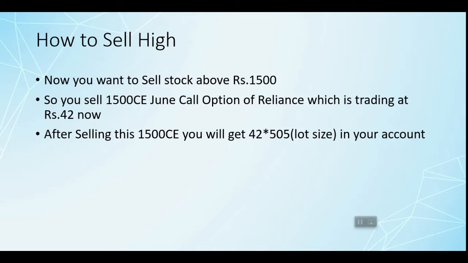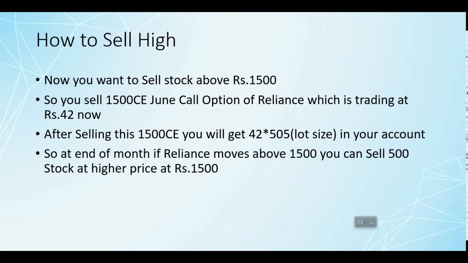Okay, so at the end of the month, if Reliance moves above 1500, you can sell 500 stocks at the higher price, as you are willing to sell it above 1500. Now the stock price has moved to 1500, and your sold call option will have a minimum profit at the time of expiry.